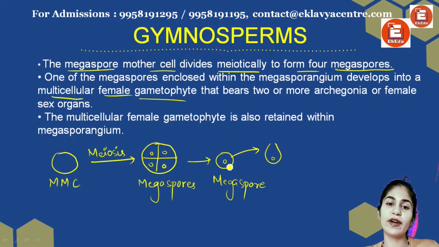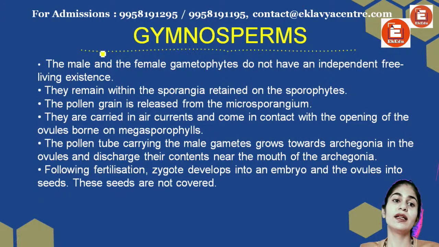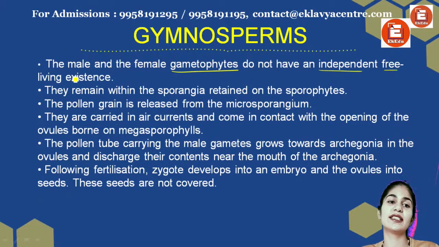This female gametophyte that is developed will bear two or more archegonia, which are female sex organs. The multicellular female gametophyte is also retained within the megasporangia. So this is what is happening. The female and the male gametophyte do not have an independent free existence.